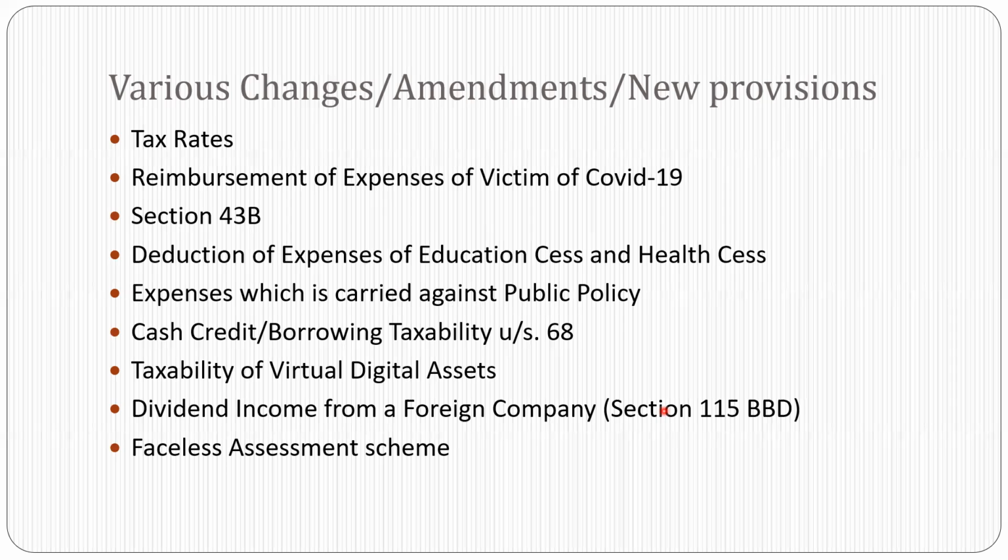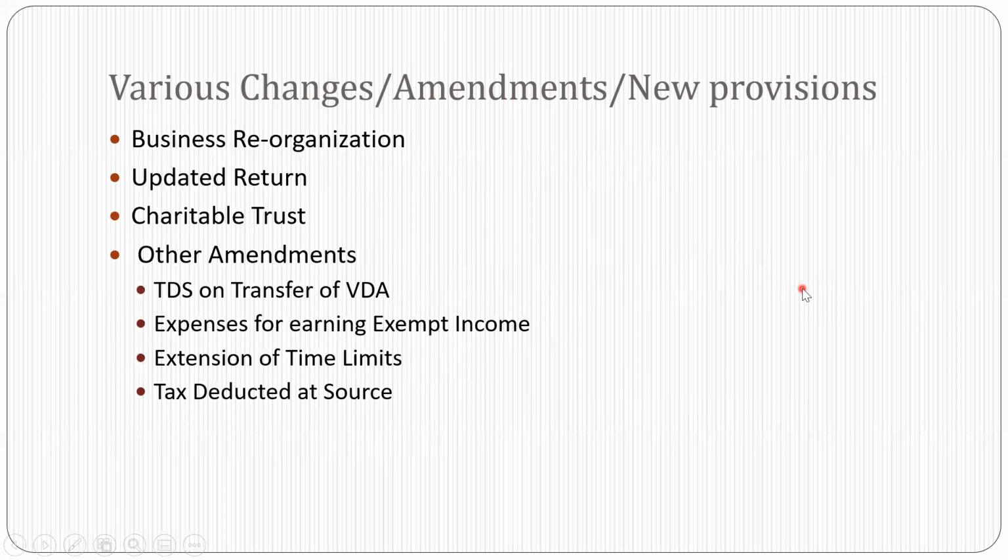Next is business reorganization. Here we need to understand section 170 and 170A, where there are certain mergers or demergers. For example, A merges into X, and there are an appointed date and the petition filing date, after the appointed date it is filed to the court.